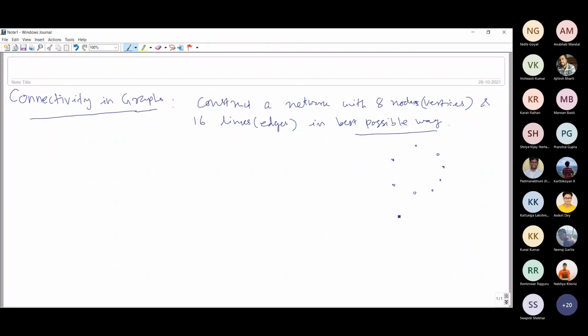That should not hamper the connectivity of other stations. If a few stations or few nodes get destroyed, then the others should be able to communicate among themselves. The connectivity should not be disturbed.